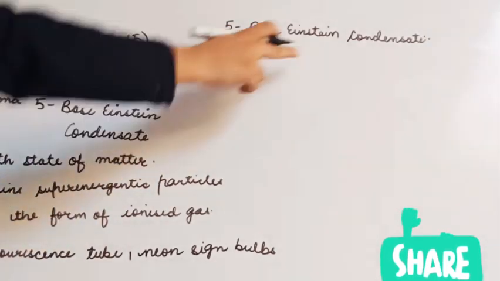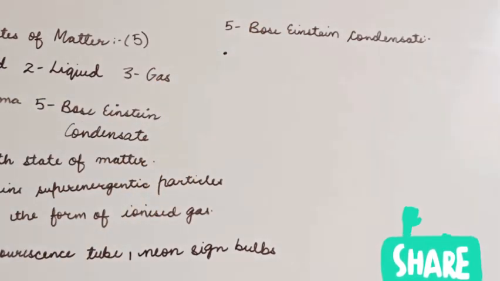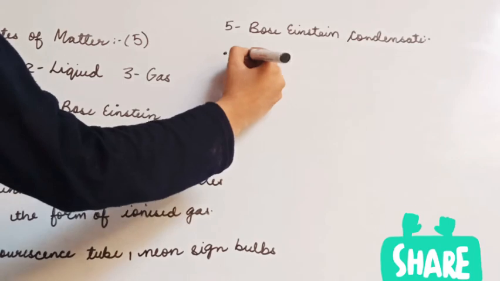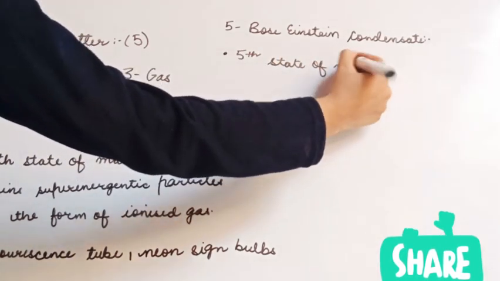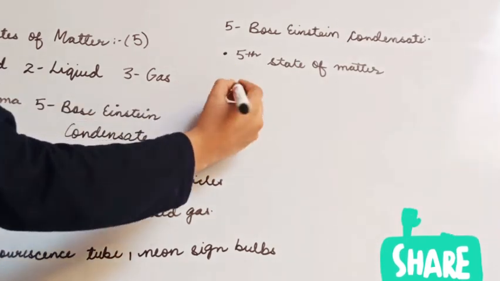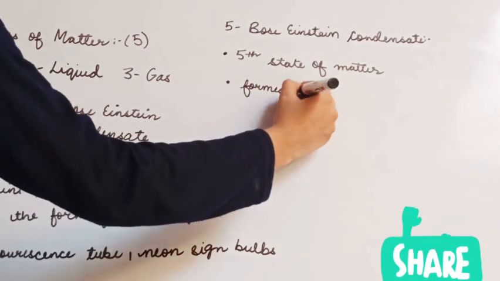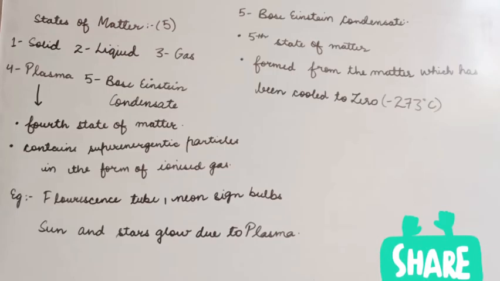Moving on, there is fifth, that is Bose-Einstein condensate. So Bose-Einstein condensate is the 5th state of matter. Secondly, it is formed from the matter which has been cooled to 0 kelvin, means minus 273 degrees Celsius.